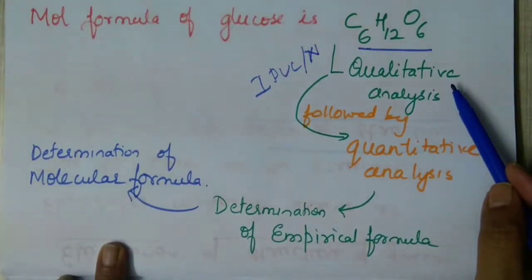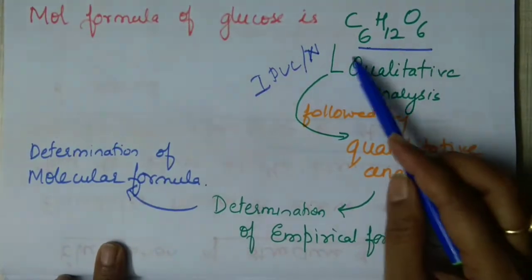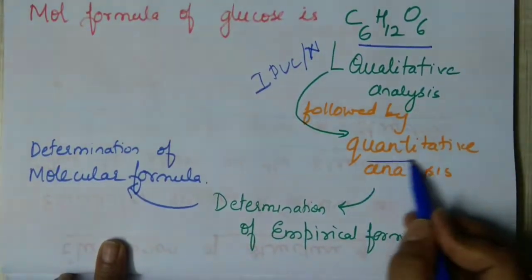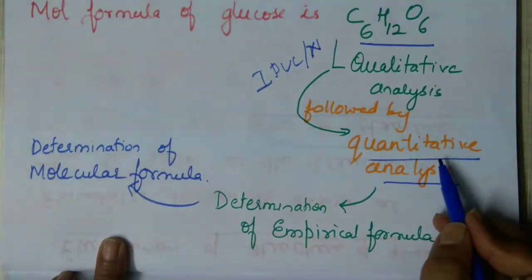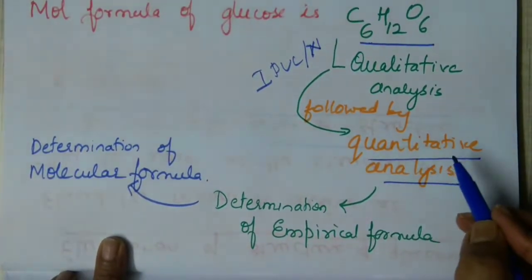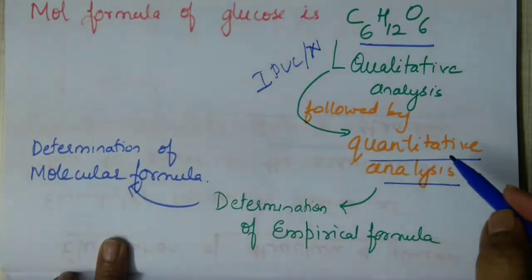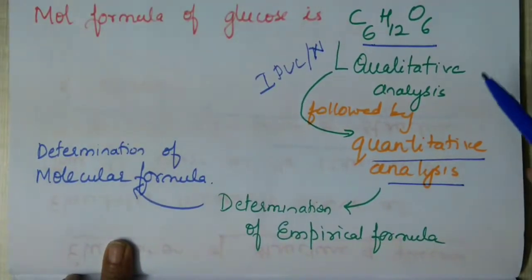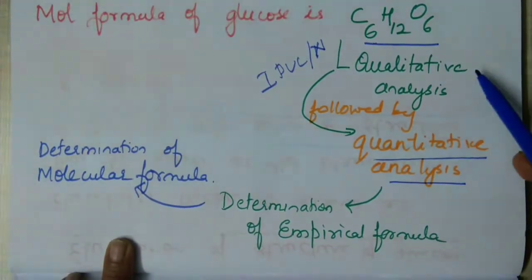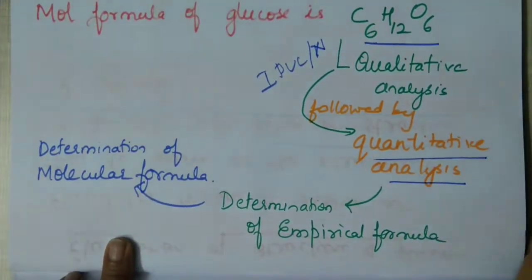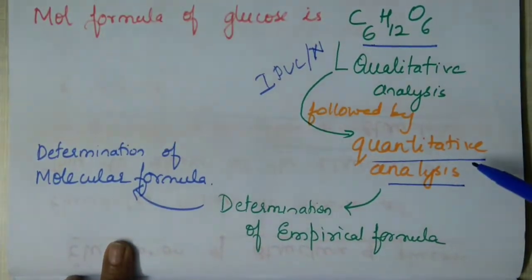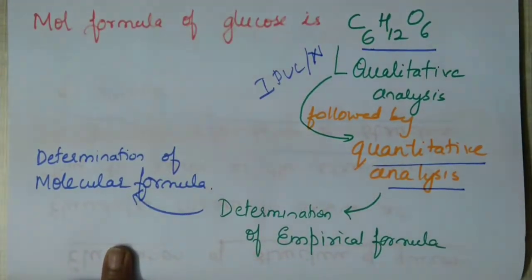Once in qualitative test you came to know that carbon, hydrogen and oxygen is present, you went for quantitative analysis.